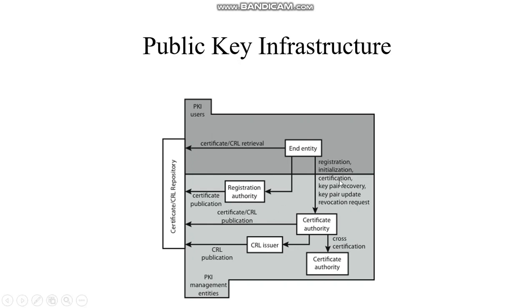The next function is initialization. Here, the client needs to be securely initialized with a public key. The next one is certification. The CA issues a certificate for a user's public key and posts that same certificate in the repository also. That process is done by certification.